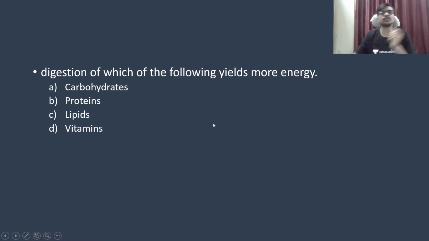Digestion of which of the following yields more energy? Okay, so which of the following is the largest source of energy? Carbohydrate, proteins, lipids, and vitamins. Okay, so the first thing, vitamin is not a source of energy. So we are not going to use vitamin as a source of energy, so let it be. So we have only three options: carbohydrate, protein, and lipids.